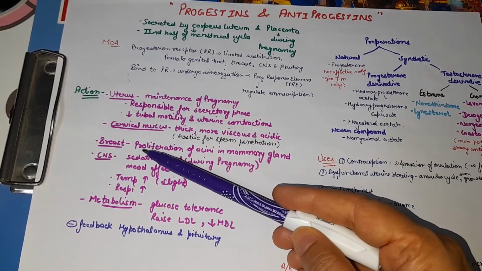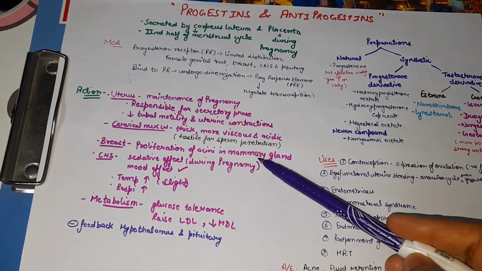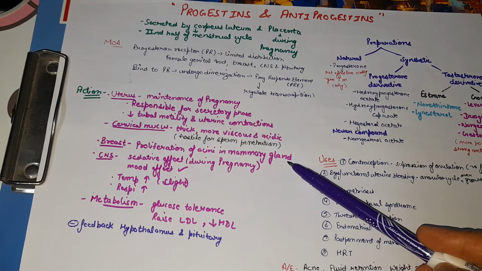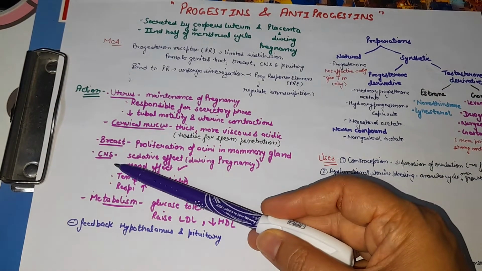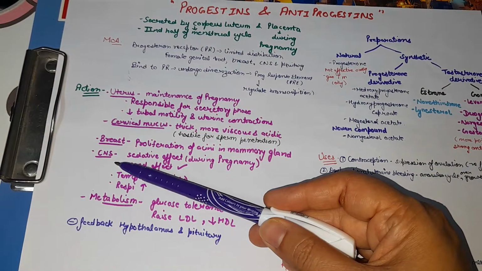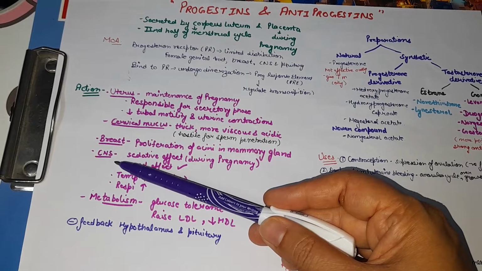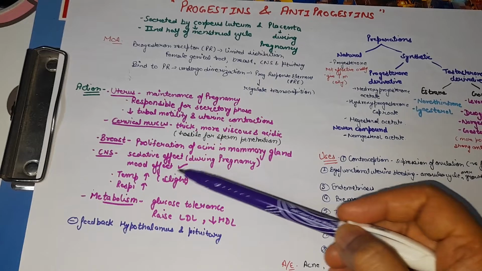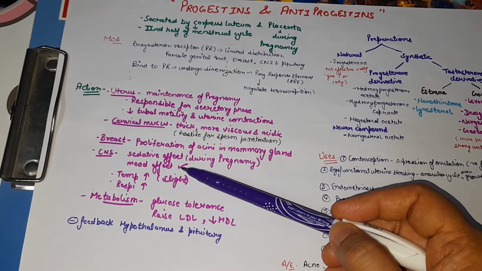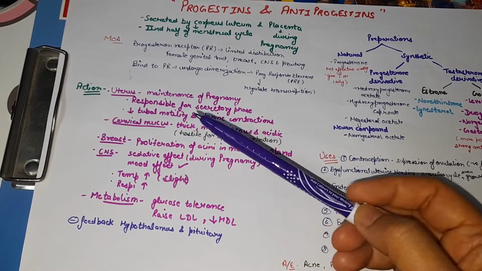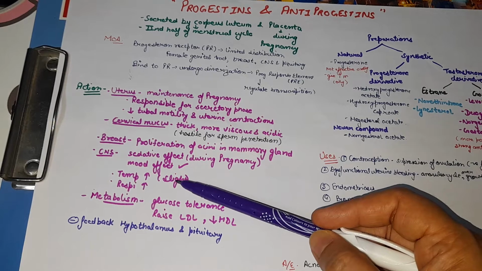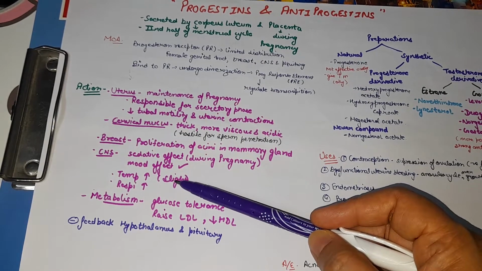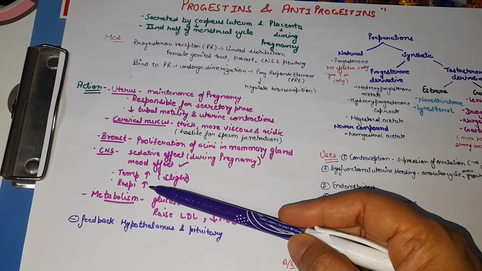Next, on the breast, it helps in the proliferation of acini in the mammary gland. Next, the effect on CNS. Progesterone has an effect on the CNS as the progesterone receptor, we discussed, is present in the CNS. So it has a sedative effect during pregnancy and is also responsible for the mood swings. It also increases the temperature of the body. There will be a slight increase in the temperature of the female body. Next, it also increases the respiration.